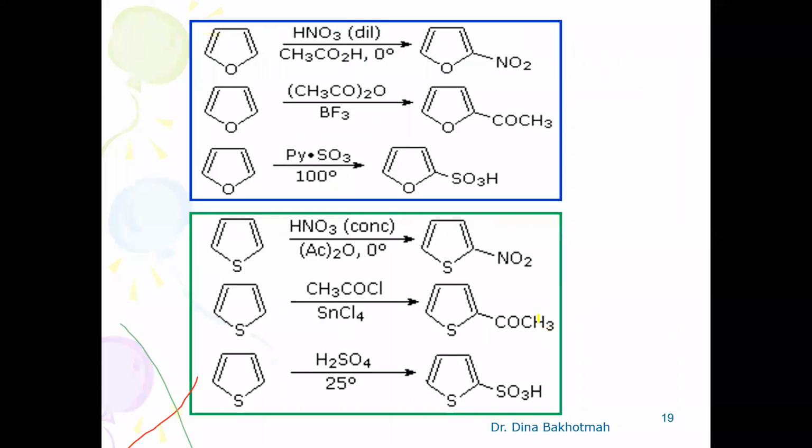These are other important sets of reactions for furan and thiophene. In the next class, I will discuss these electrophilic substitution reactions in detail, including the mechanism of nitration of pyrrole, and then I will continue with the 6-membered heterocycles. So here itself I will stop.